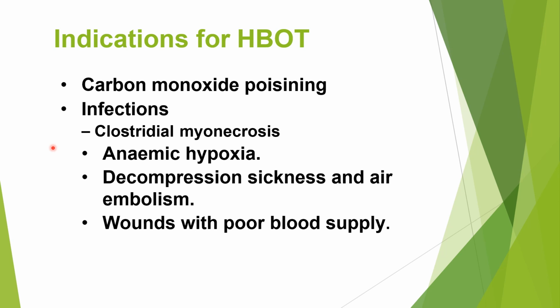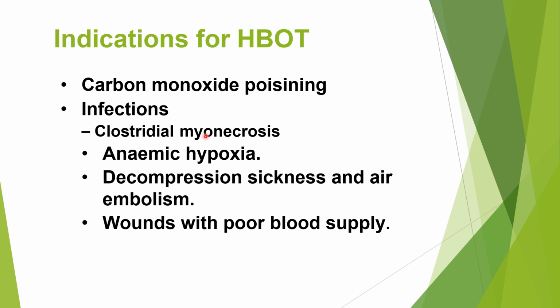So what are those? The most common one is carbon monoxide poisoning. Here there is no normal hemoglobin available for the oxygen to bind. And then infections like clostridial myonecrosis. Here the entire muscle is being necrosed, so the blood supply to the muscle will be decreased.